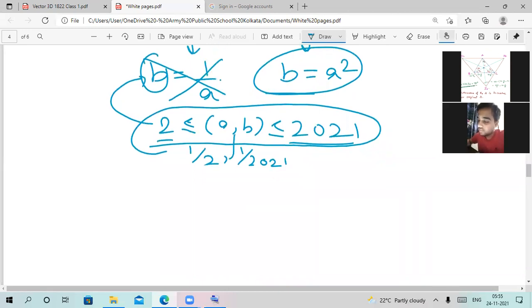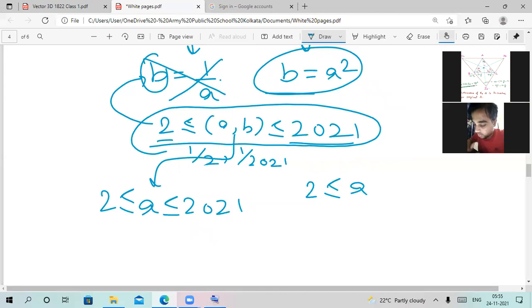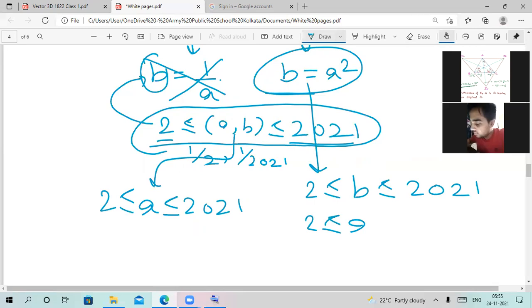Now, from this, we know that A is also in between 2021 and so is B. Sorry, this will be B is also in between 2021. And we all know that B is equal to A squared. So we can simply put it here, 2021. As we all know that a only has positive values, so we will consider only the positive square root of a square.